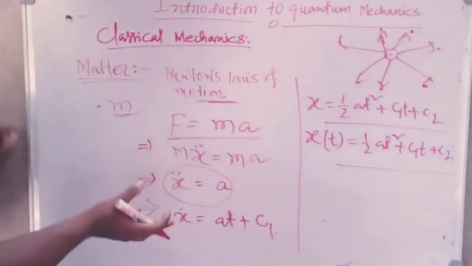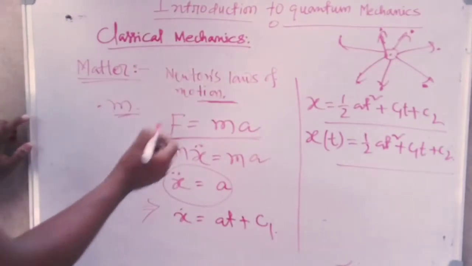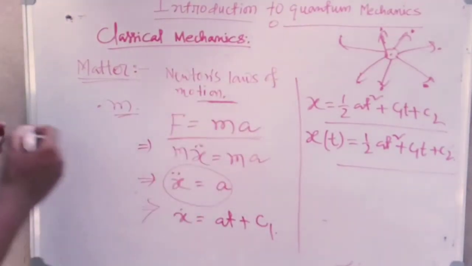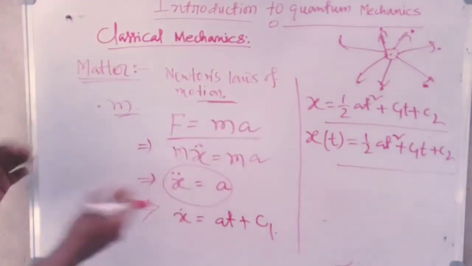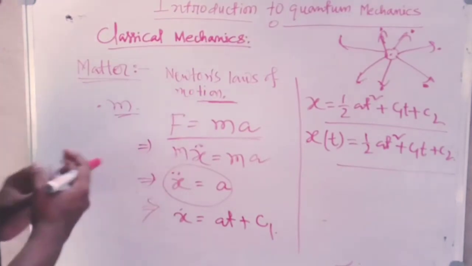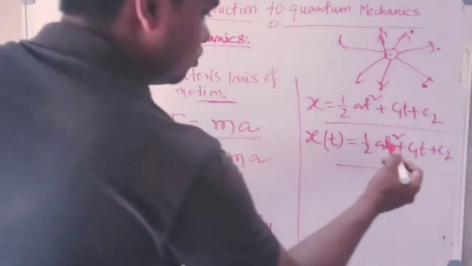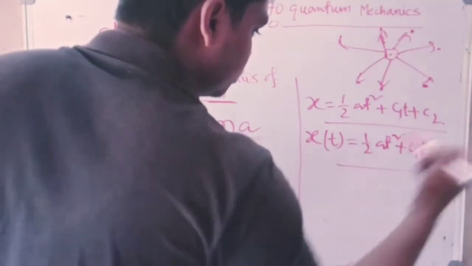So through the mathematical tools of Newton's laws of motion, that means this equation F equals m a, one can easily find or obtain the position as a function of time. That means x(t) is equal to half of a t square plus c1 t plus c2.